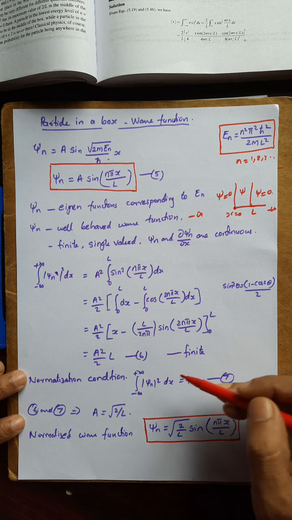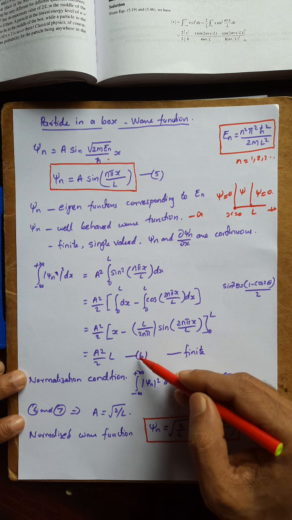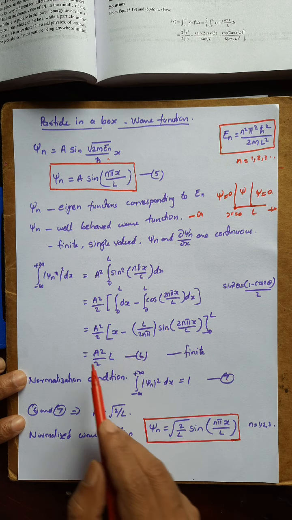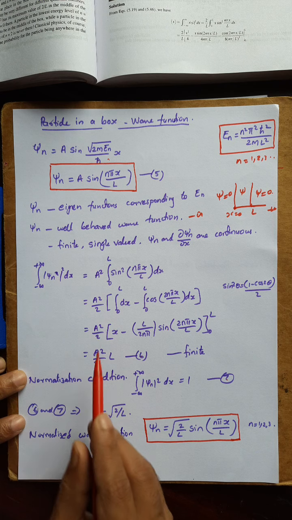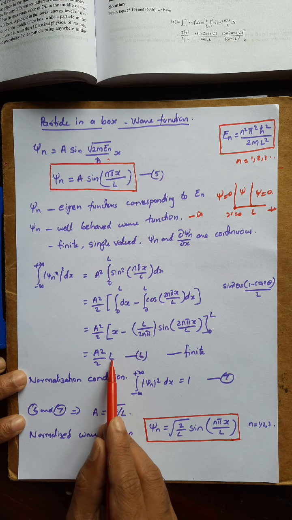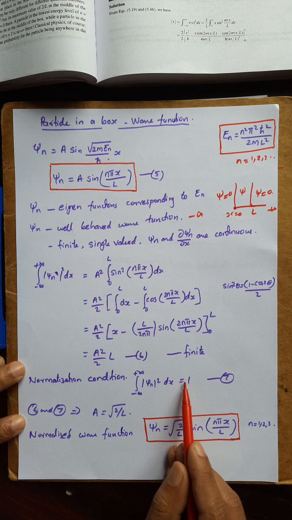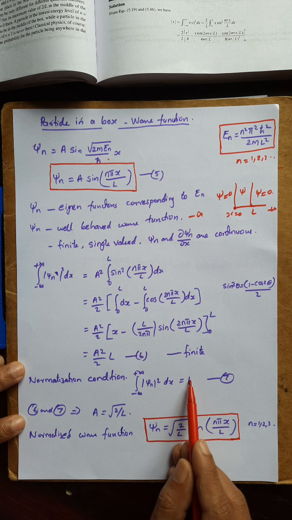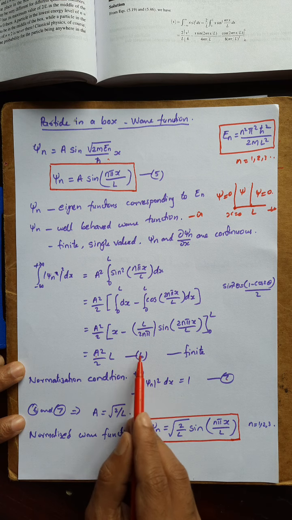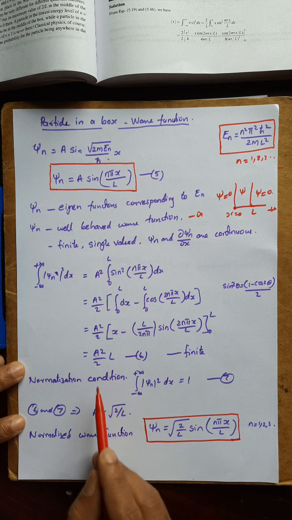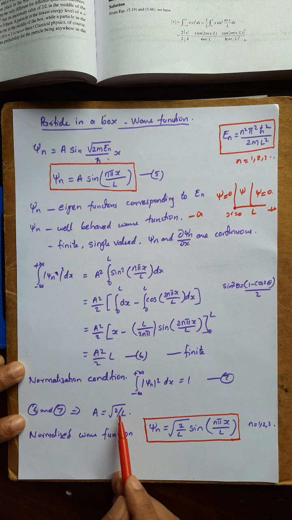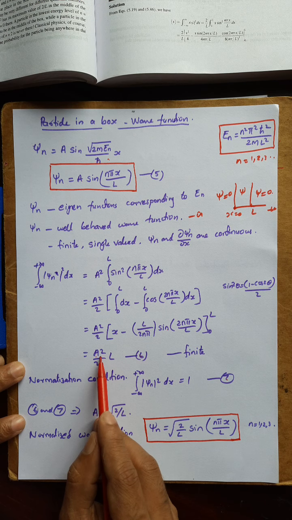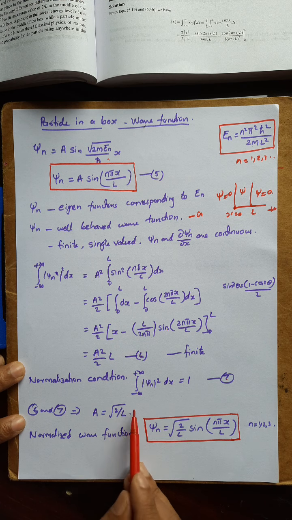So I will explain. By comparing equations 6 and 7, we have the integral from minus infinity to plus infinity of mod psi n square dx is equal to a square by 2 L, and the condition for normalizability is that this must be equal to 1. So equating the right hand side of equations 6 and 7, we can fix a is equal to square root of 2 by L, or 1 is equal to a square L by 2, or a is equal to square root of 2 by L.